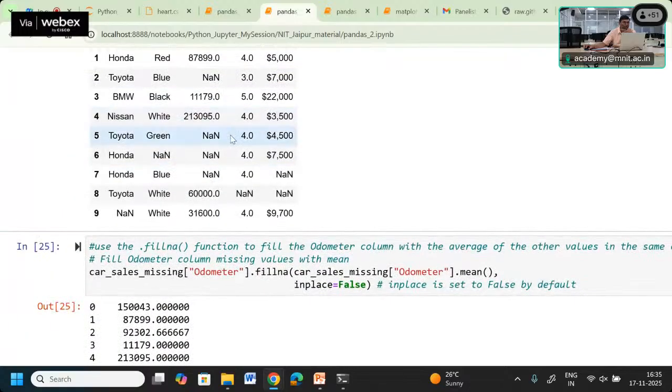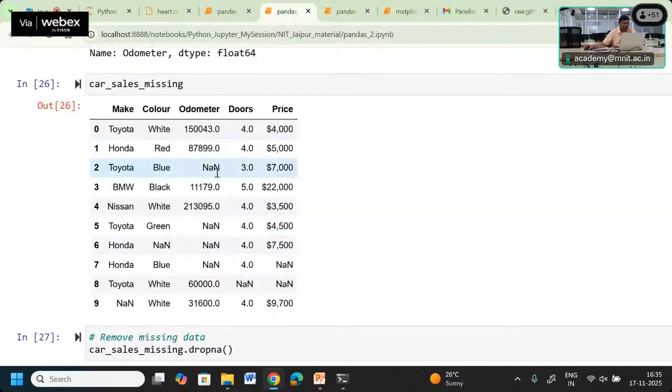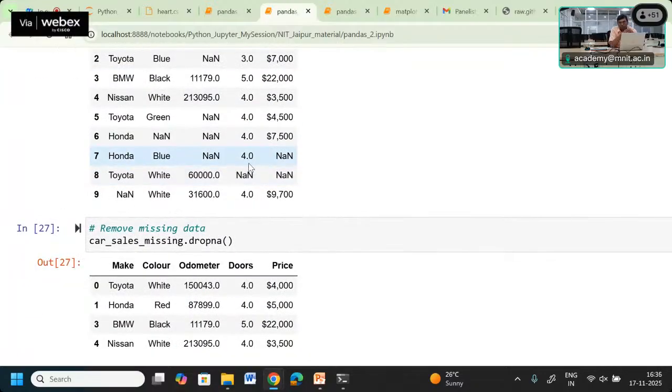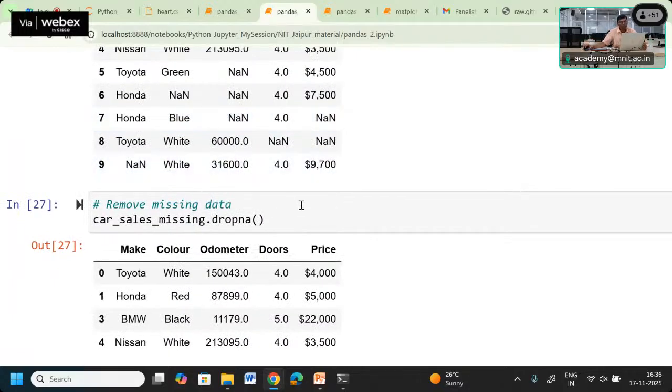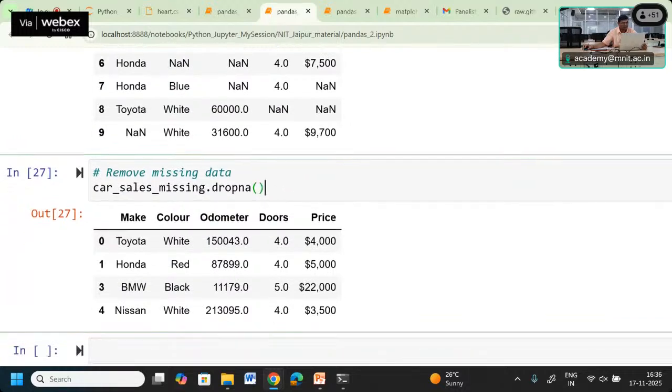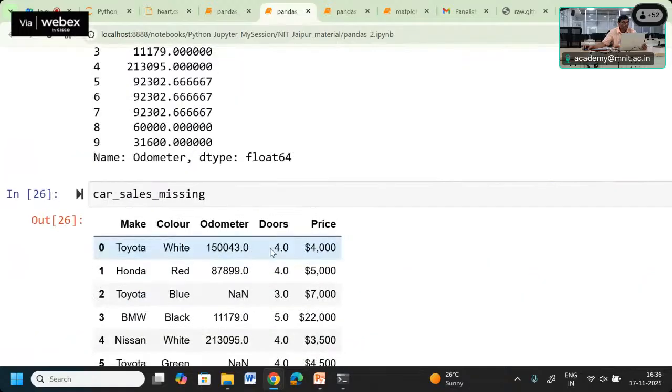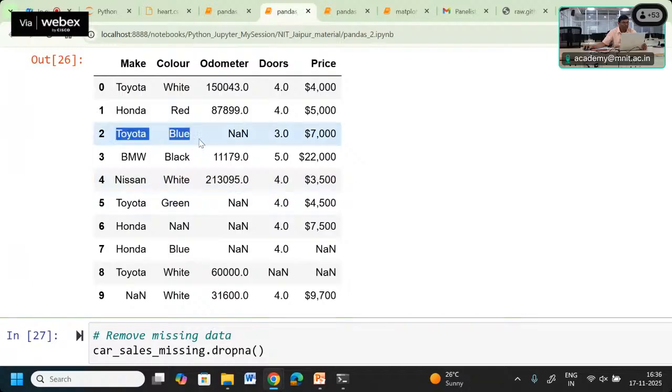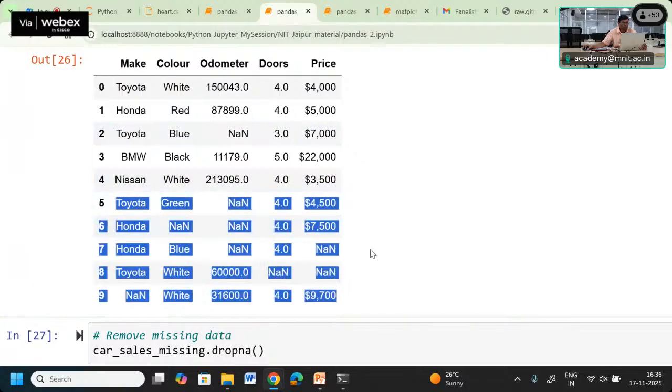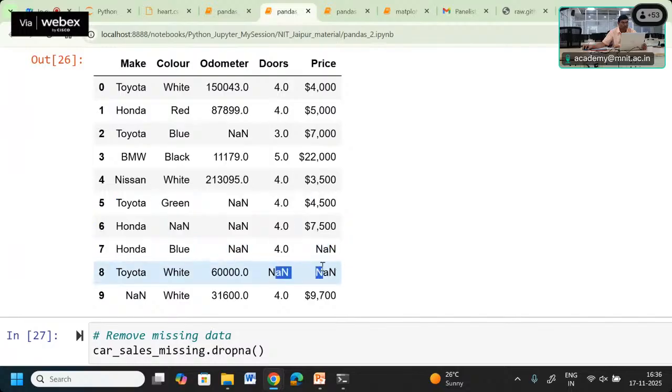And if you sometimes want to remove the missing data, then you can use dropna. It means drop the missing rows where the data is not available. So dropna, what is it doing? You can observe here, in this case, whatever rows have missing values are going to be dropped. Any value which is missing, even in this case the price is missing, so all such rows which have any NA value are going to be dropped.